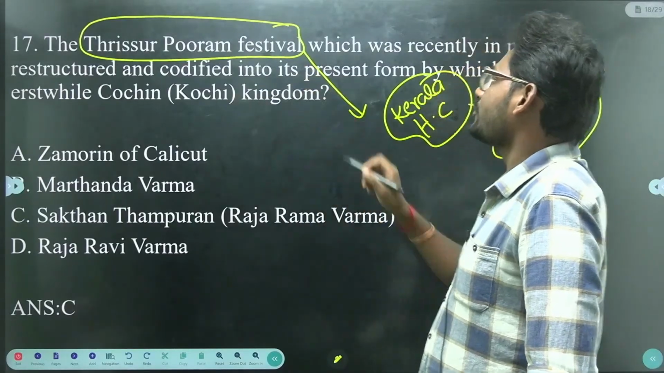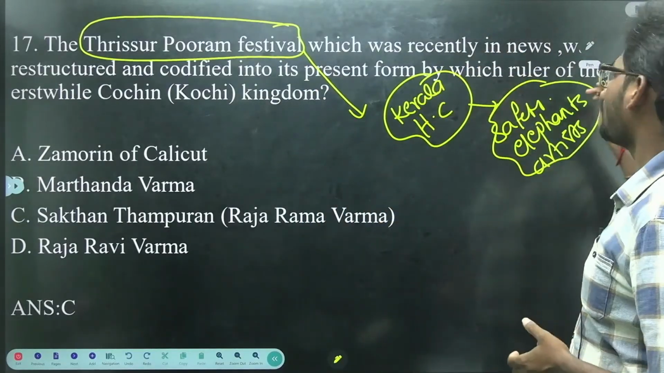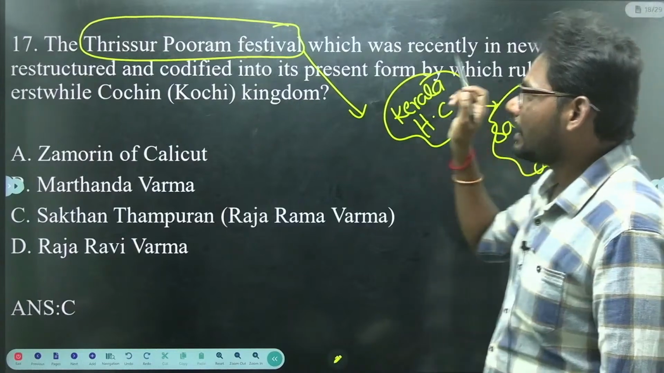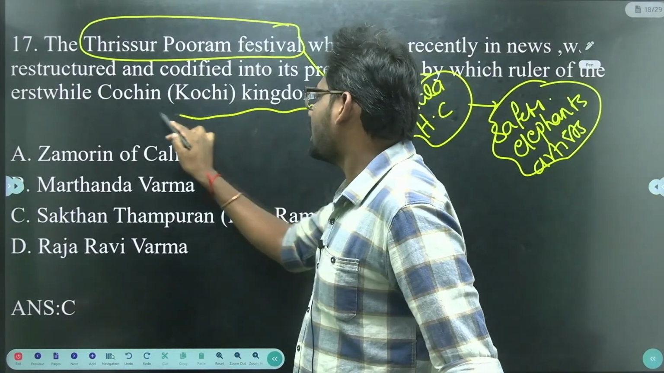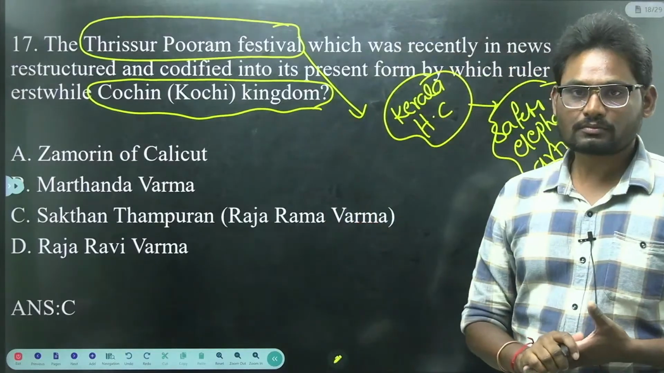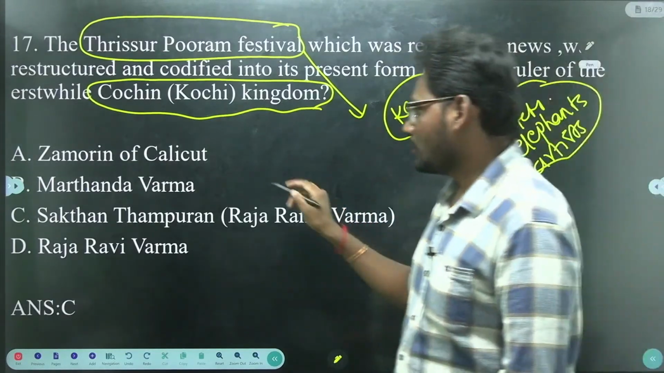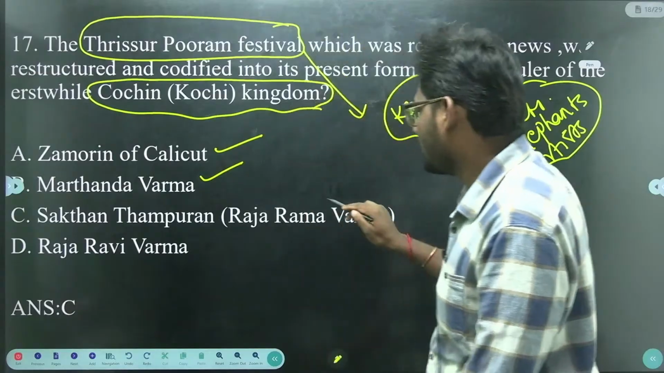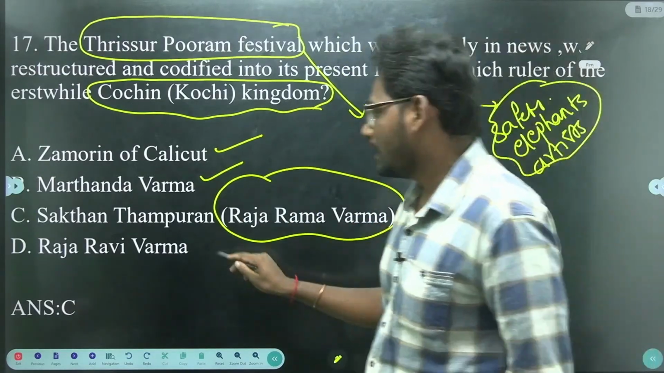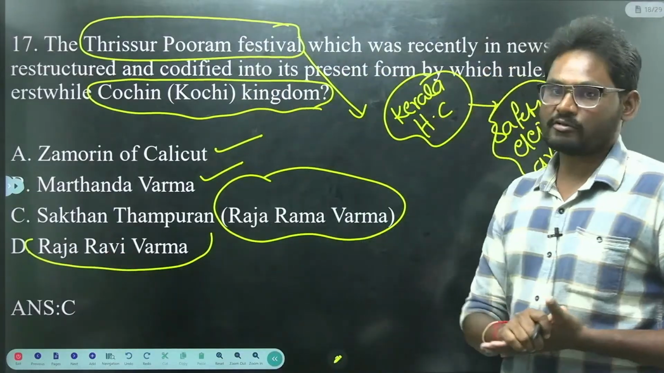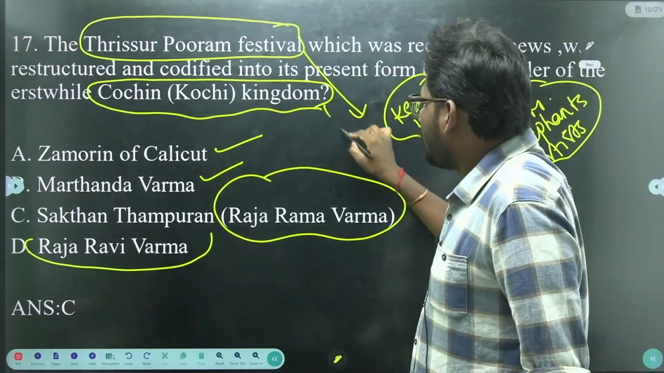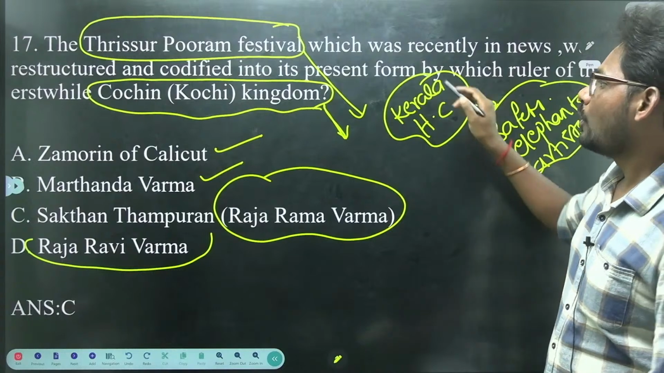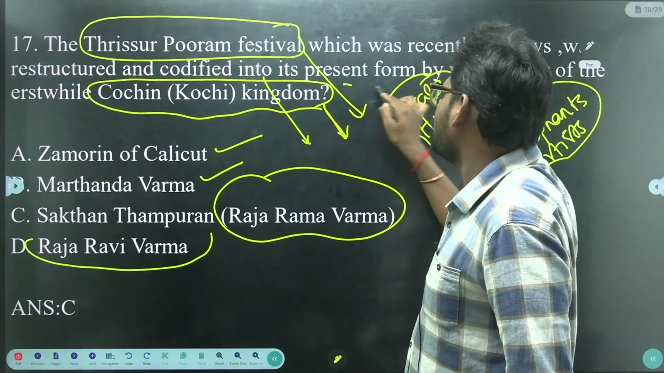So the Thrissur Puram festival, which was recently in news, was restructured and codified into its present form by which ruler of the erstwhile Cochin Kingdom? So it belongs to the Cochin Kingdom. Identify the ruler: Zamorin of Calicut, or Martanda Varma, or Shaktan Tampuran. He is also known as Raja Ramavarma and Raja Ravi Varma. So identify the then Cochin king who restructured and codified the Puram festival into its present form.